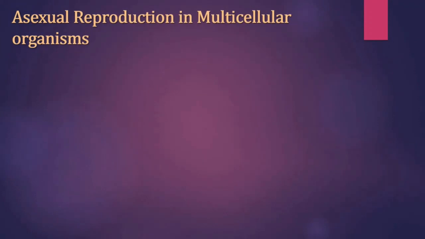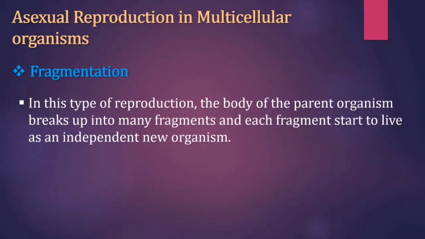Now next we will understand asexual reproduction in multicellular organisms. The first one is fragmentation. Children, fragmentation in multicellular organisms is a form of asexual reproduction in which an organism is split into fragments. Each of these fragments develops into a mature, full-grown individual that is identical to its parent.